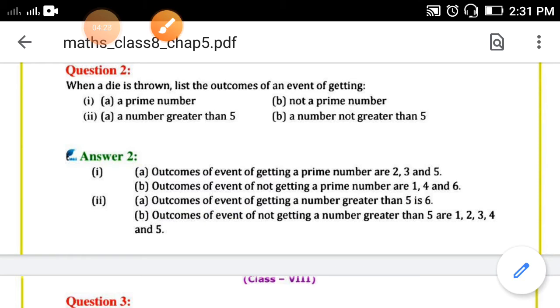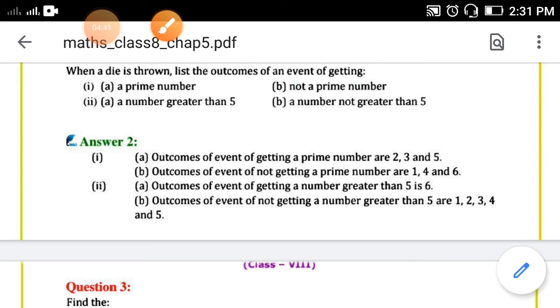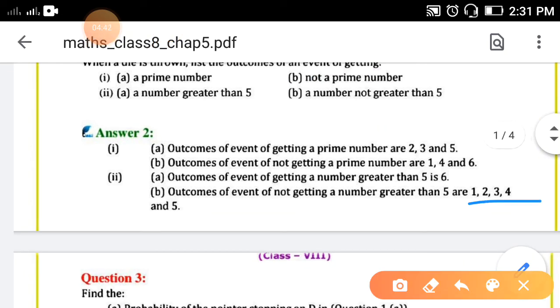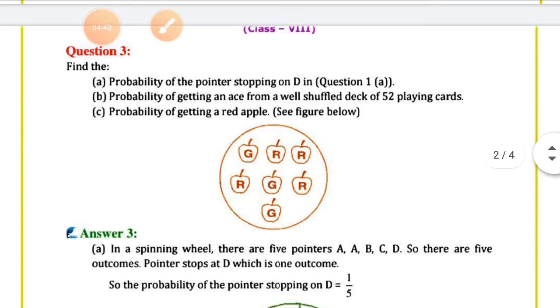Here it is not mentioned that the number is not greater than 5. Here not greater than, but equal to 5 is also not written. So I think 1, 2, 3, 4 is the only answer. But here 5 is also written, so it's okay. Now question number 3.